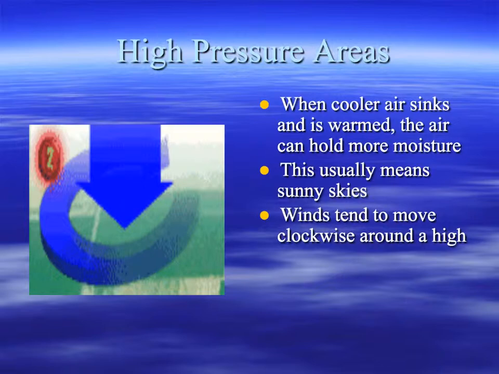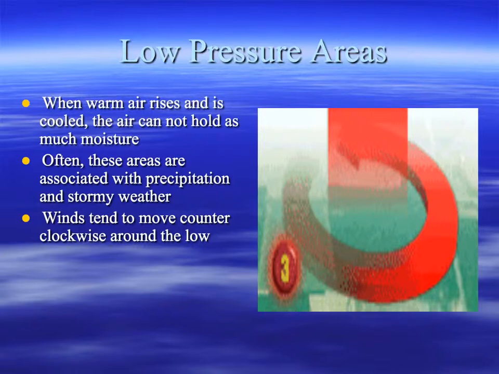So a blue H on a weather map stands for high pressure, which is cool, dry air. Low pressure, which is a red L, I think stands for warm, moist air, because when I'm warm, I think I'm getting red hot. So red L's represent warm, moist air.